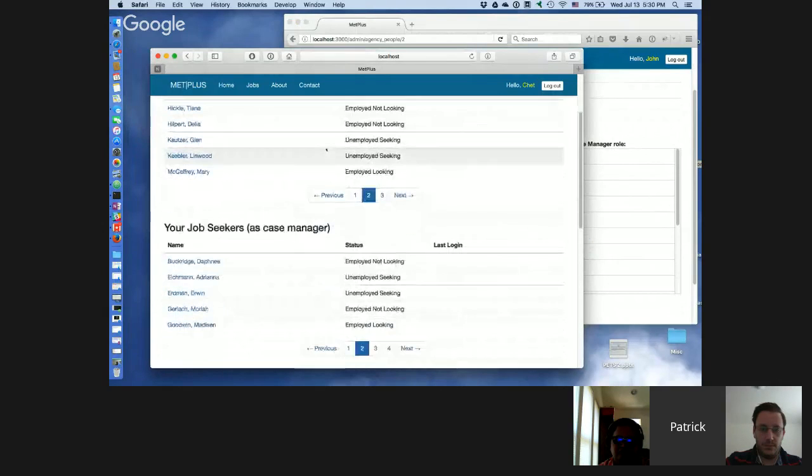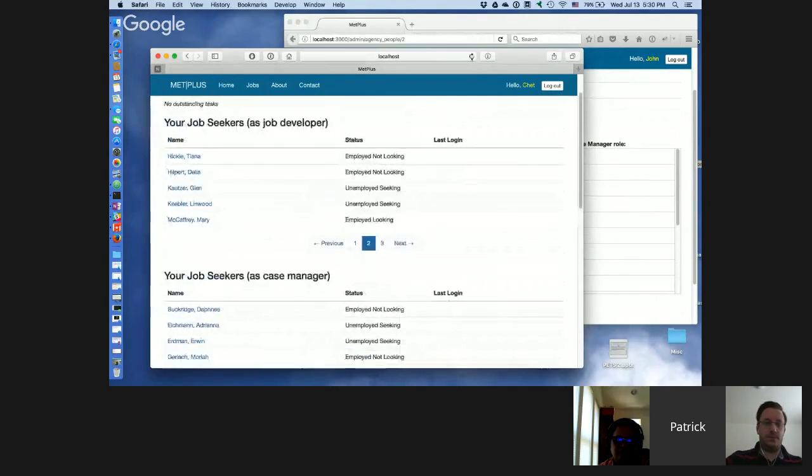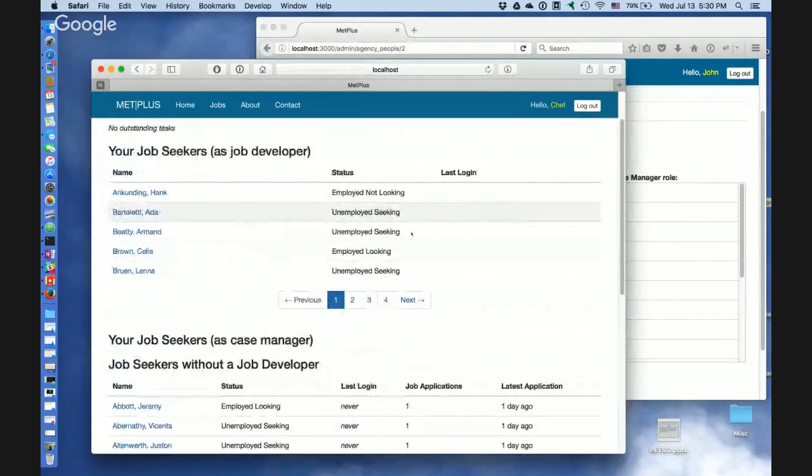And then I log in as Chet, and the home page, of course, shows me. In fact, this is with the fixes in, so I'm going to refresh this with the unfixed code. You can see I can see the job seekers as job developer, but I don't see anything under case manager. Yeah, that is the problem from yesterday; after the change of the IDs it fixed it. All the job seekers of case managers are coming here, only the job developer ones related to the job seeker are coming there after the agency ID change. Yeah, we'd already discovered the solution yesterday, but I think you forgot to put in the code. That's okay, we forget things.